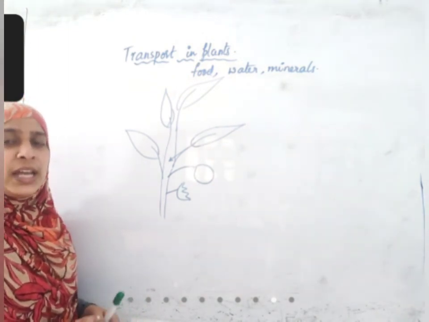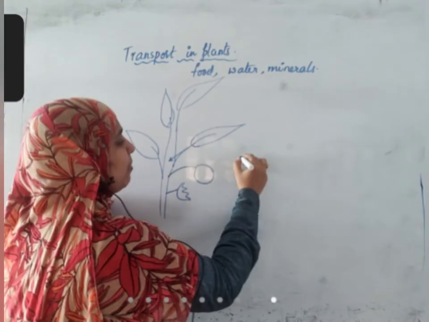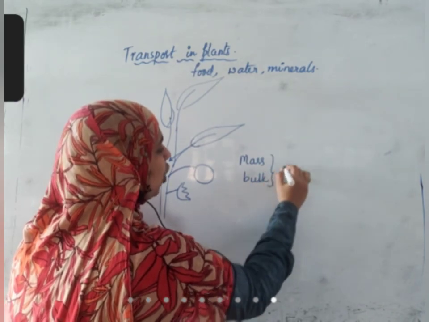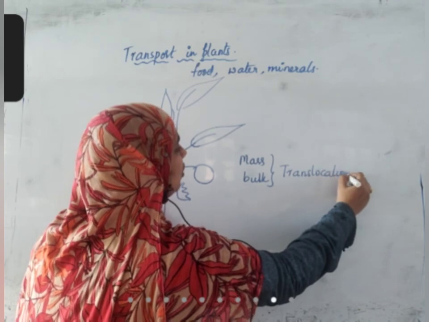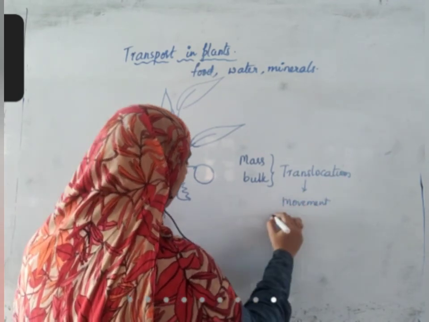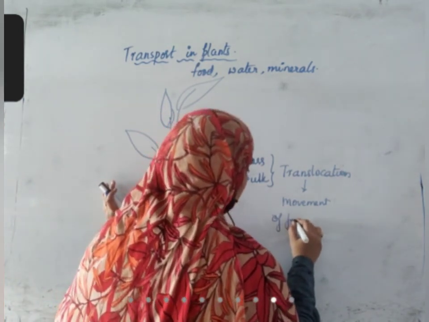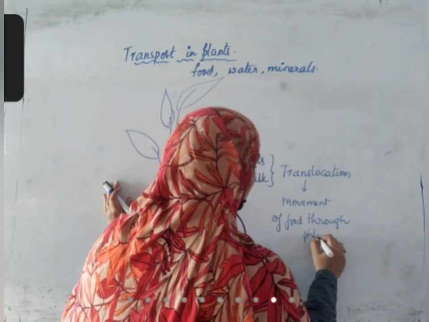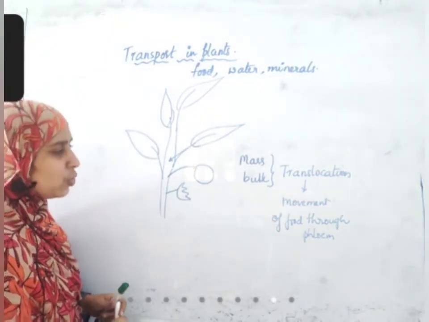For that, a lot of food should move. So movement of food through phloem occurs in mass or bulk. This movement is called translocation. Movement of food through phloem occurs in bulk or mass. That is why it is called translocation.